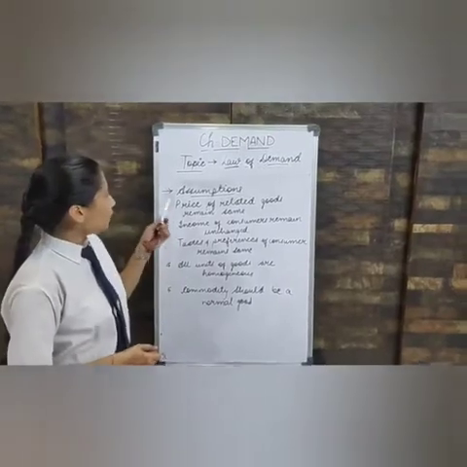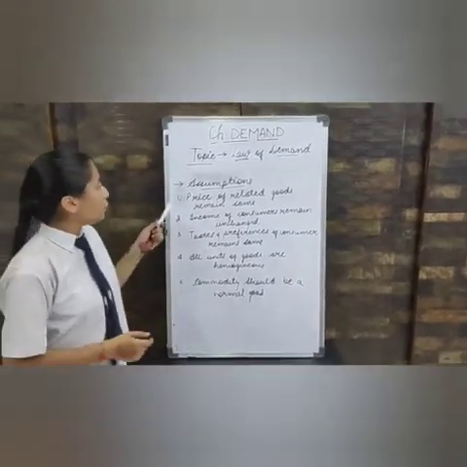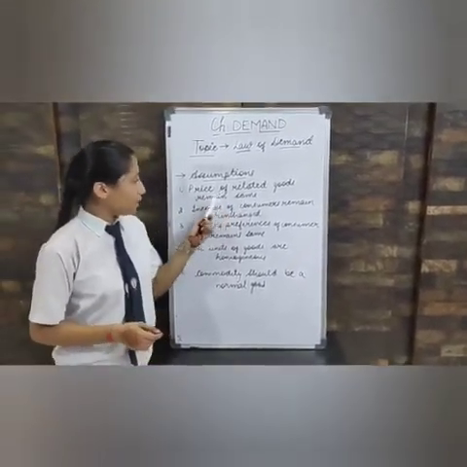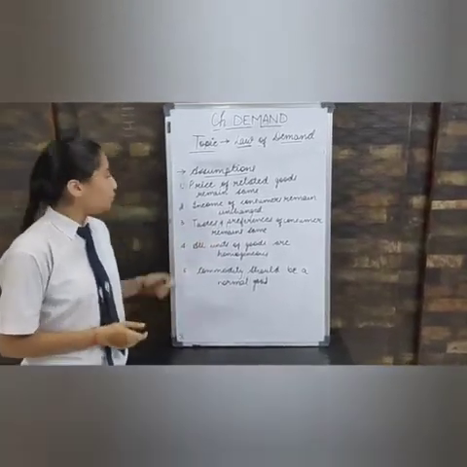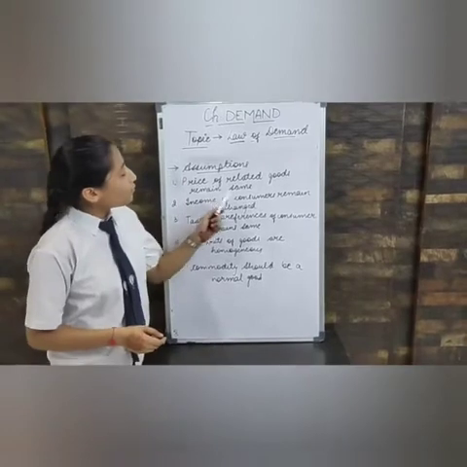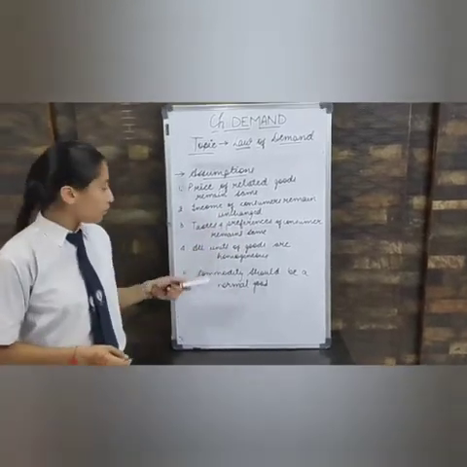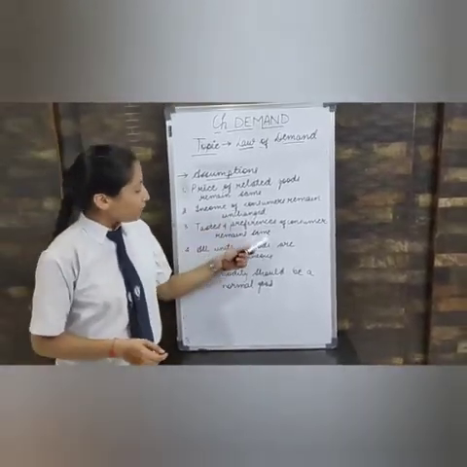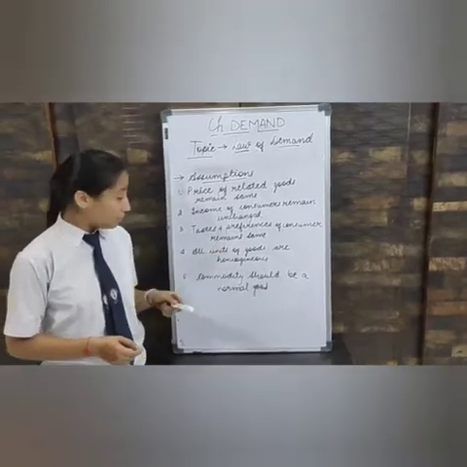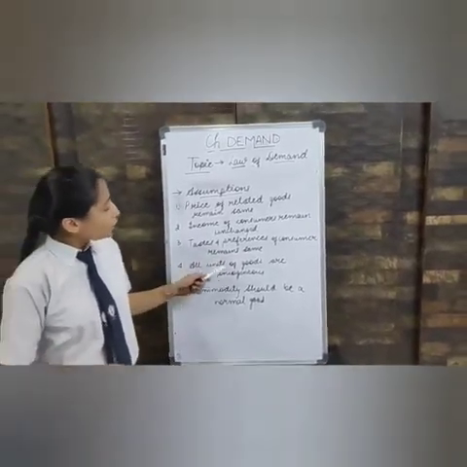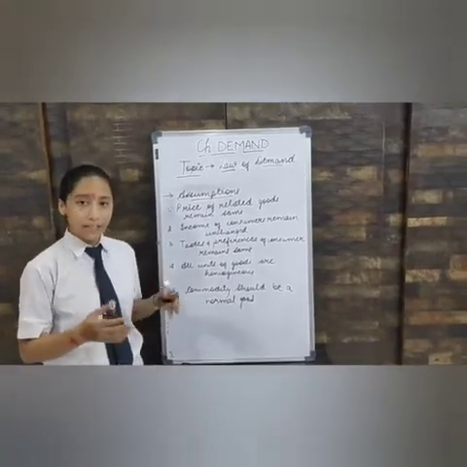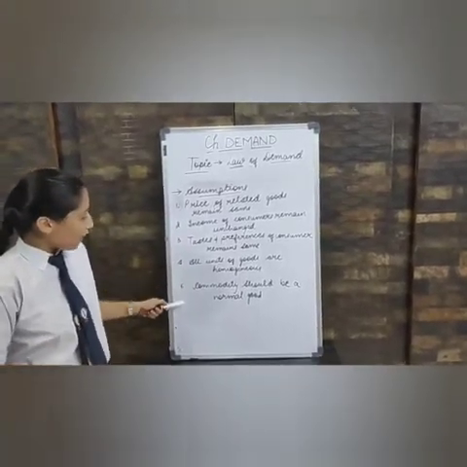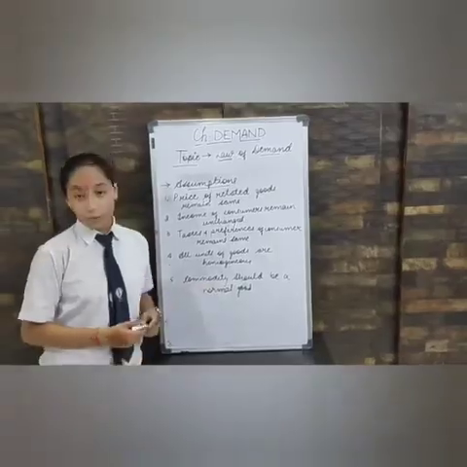Now let's talk about the assumptions of the law of demand. First, price of related goods remains the same. Here related goods means substitute goods and complementary goods. Point number two, income of consumer remains unchanged. Point number three, tastes and preferences of consumer will remain the same. Point number four, all units of goods are homogeneous. Homogeneous means all the units of goods should be identical in nature. And point number five, commodity should be a normal good.